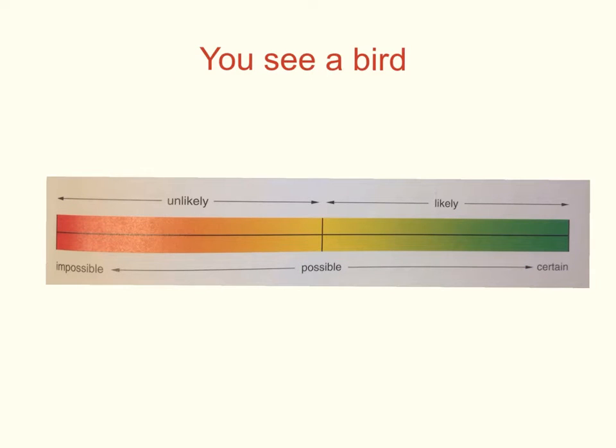What about the chances that you see a bird today? I would say it's not impossible because there might be a bird, and it's not certain because you're not always outside or looking up at the sky, so you may not see a bird. But I think that it's possible. And on the scale up here, is it unlikely or likely? Well, for me, it's possible, but because I'm working all day, I'm going to say it's kind of unlikely. So about here, I probably won't see a bird, but I might.